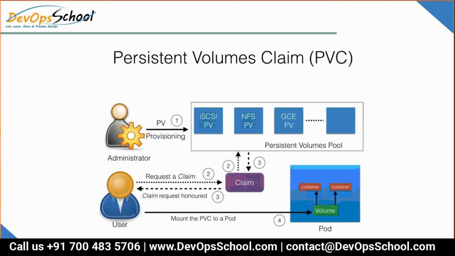What you need to do: Step number 1, administrator creates a PV. Step number 2, user claims the PV through a PVC. Step number 3, attach the PVC to the pod through volume, pod.spec.volume. And after that, step number 4, use that volume in the container using pod.spec.containers.volumeMounts.